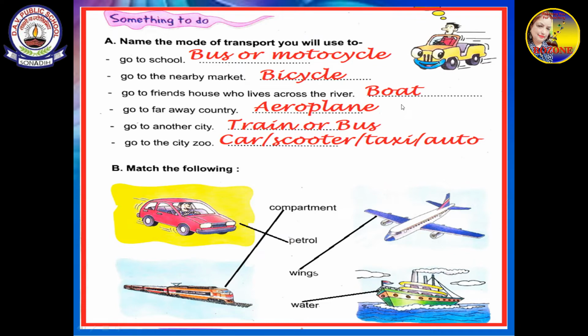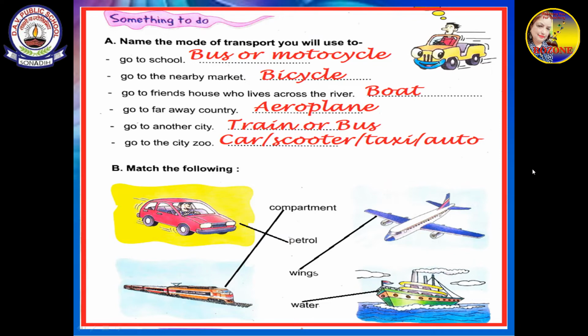Then, go to a friend's house who lives across the river, who lives on the other side of the river. Which means of transport will you use to cross the river? Boat. Go to a far away country. When you want to go to a very far away country, then you can use the aeroplane. So you will write aeroplane over here. To go to another city. When we want to go to another city, we either go by train or bus. You can write something else also. Car also you can write. To go to the city zoo.